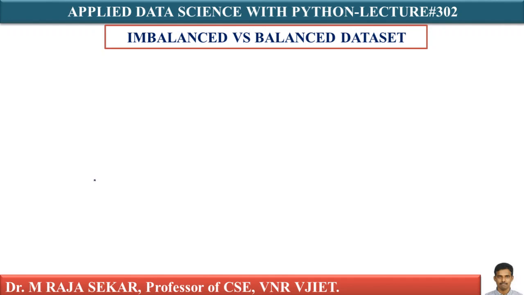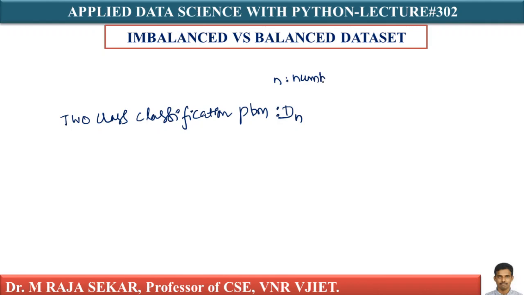Imagine I have a two class classification problem, and let's assume my data set is Dn.